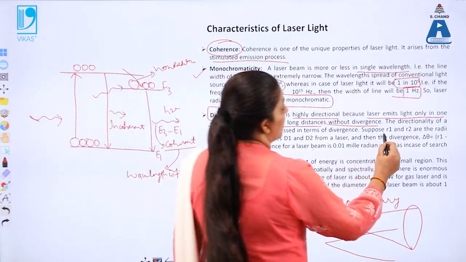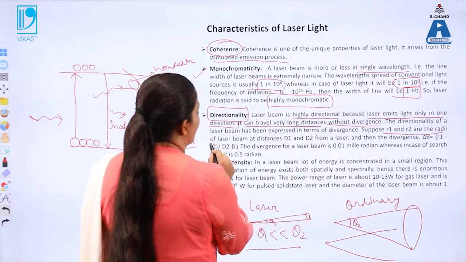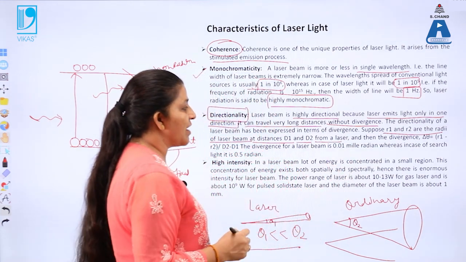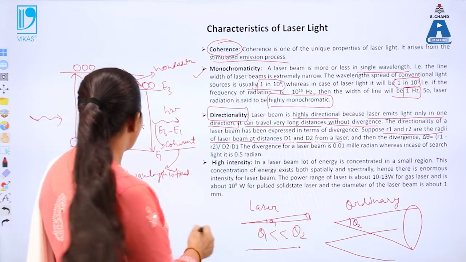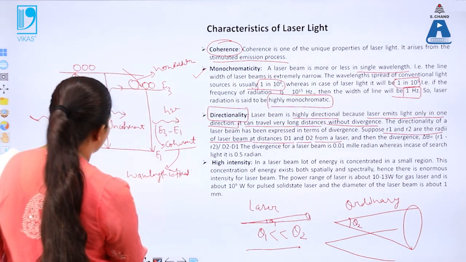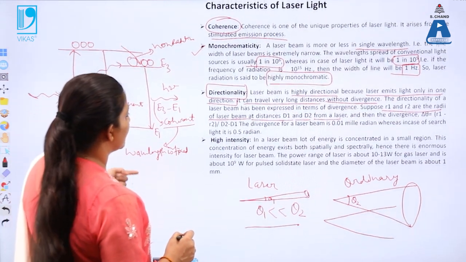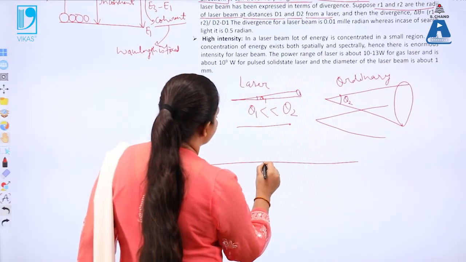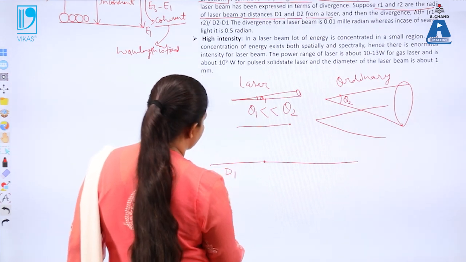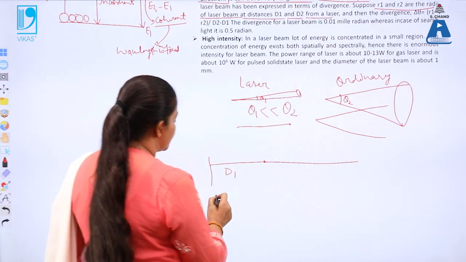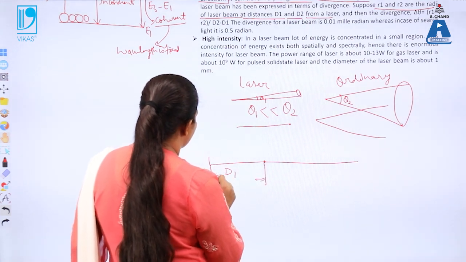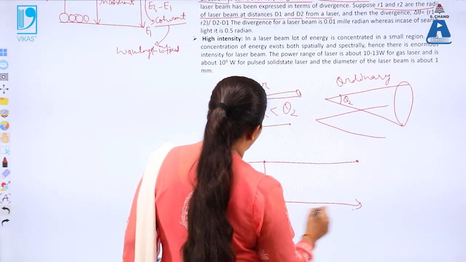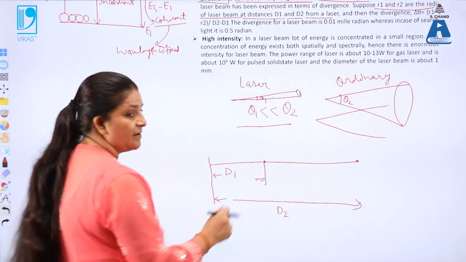Now if R1 and R2 are the radius of the laser beam at the distances D1 and D2 from the laser. We know that the laser light is traveling over here, and it can be represented like this. If this is the distance D1 of the laser light from the initial source, and this distance is D2, now this is D1 and D2.